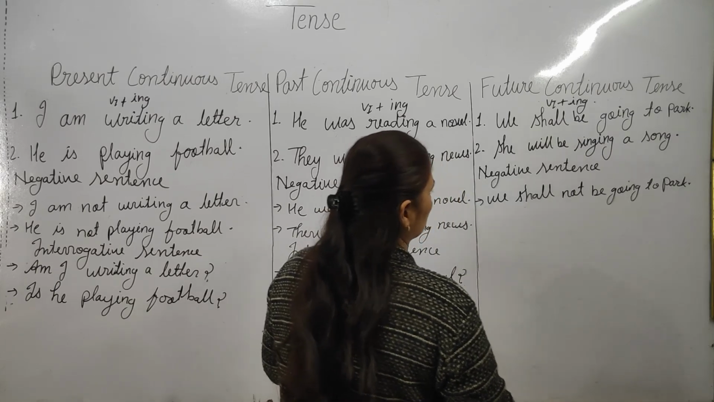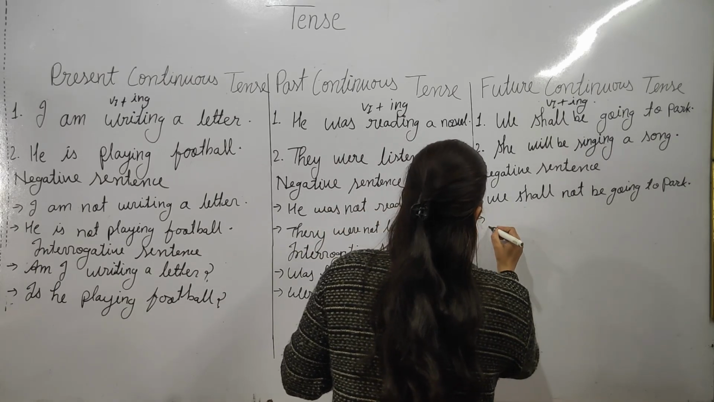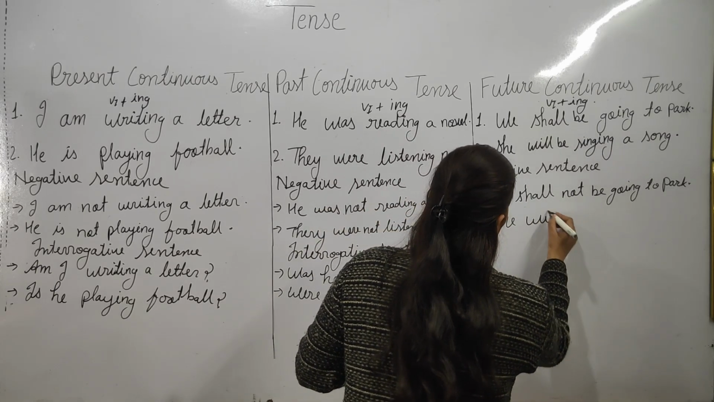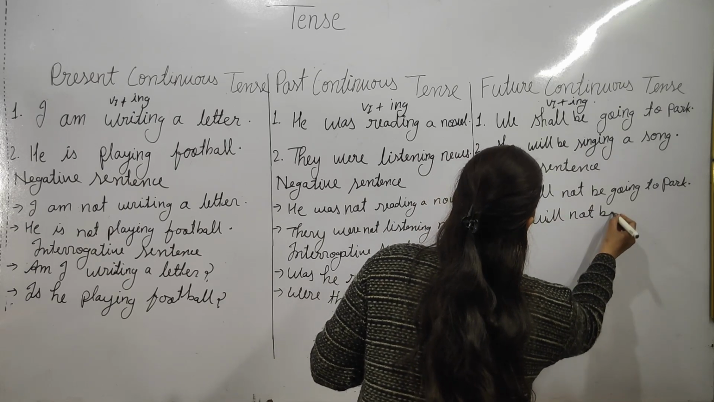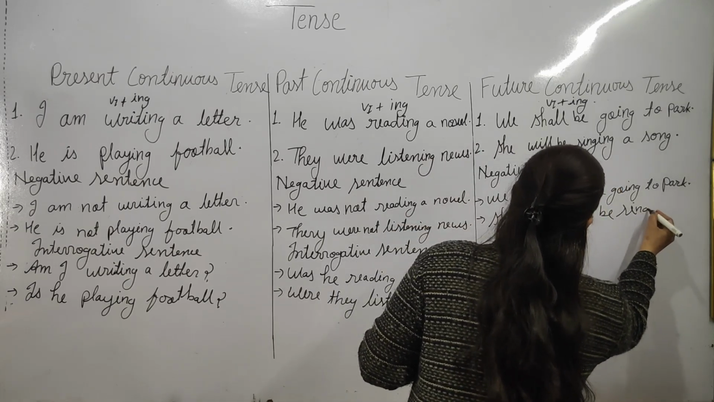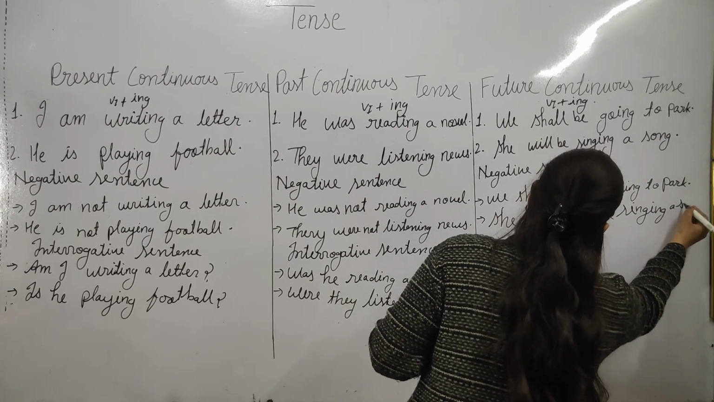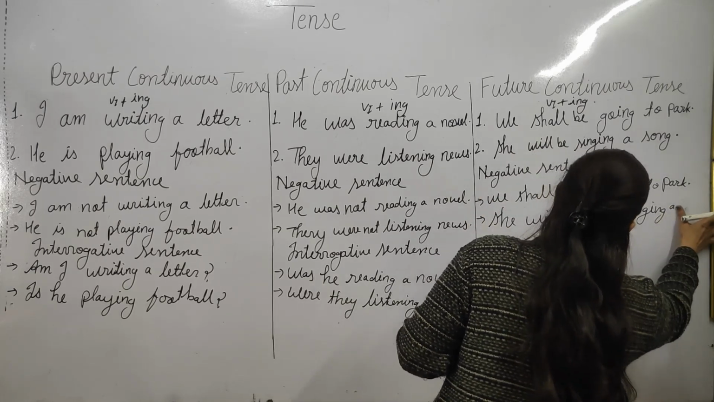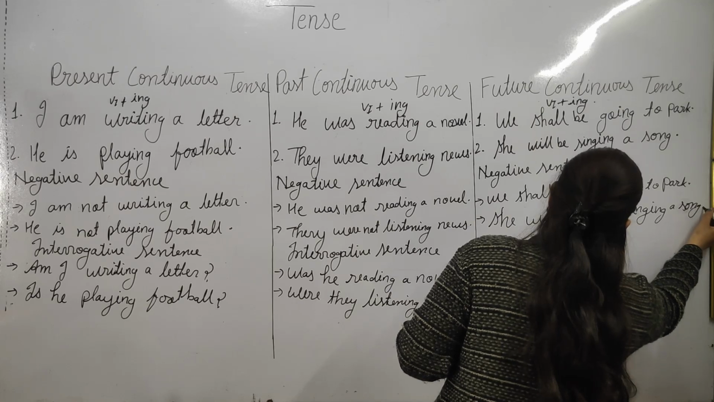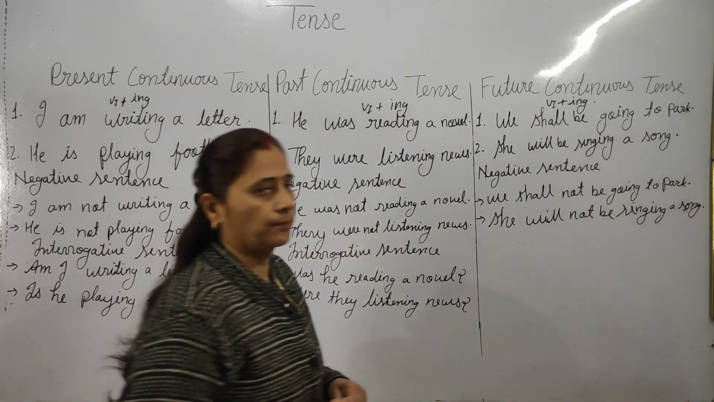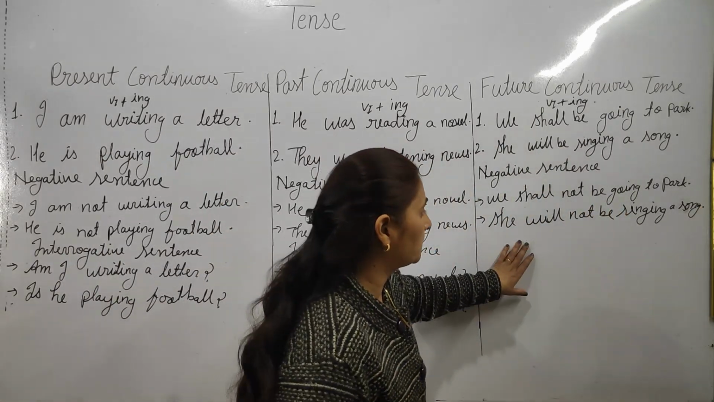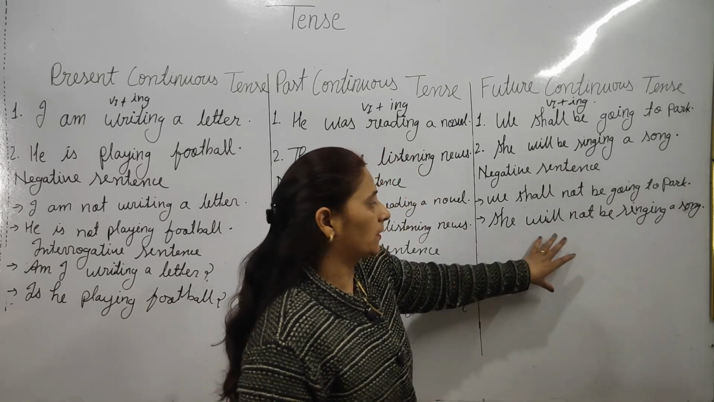Now how will you change it into negative? She will not be singing a song. I hope it would be clear. Means will be, shall be. Learn it. Learn the helping verb with the verb and how you will make the sentence.